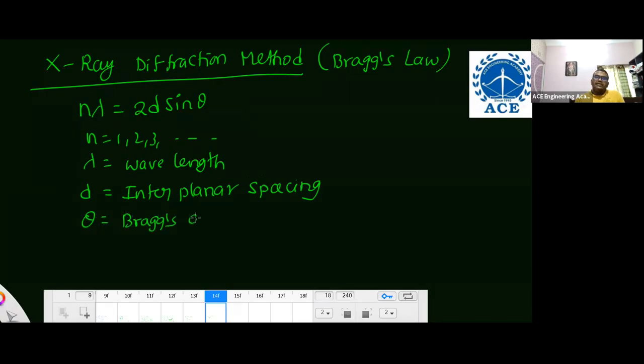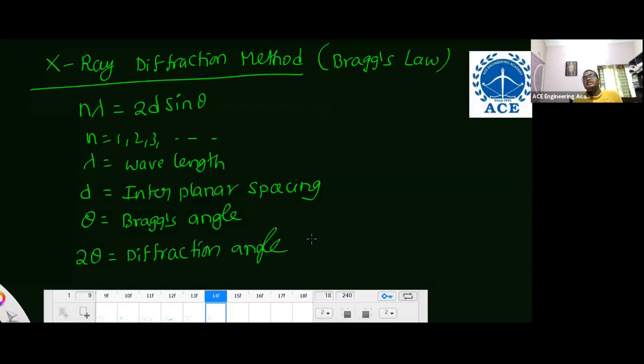Remember one important thing. In case in the exam paper Bragg's angle is given, directly you can take it as theta. In case in the exam paper they give the diffraction angle, that means 2 theta. Like if they give the diffraction angle as 60 degrees, don't take theta as 60. 2 theta is 60. Then only you will get the answer. In a simple way, a hint: diffraction, double. So the X-ray diffraction formula you have to remember. Sometimes numericals also they will ask from this X-ray diffraction method. Lambda is equal to 2d sin theta. You have to remember that.